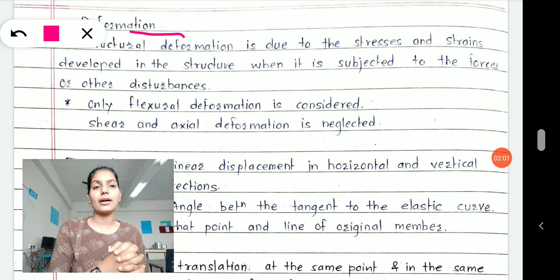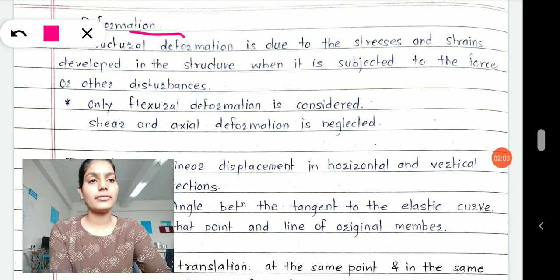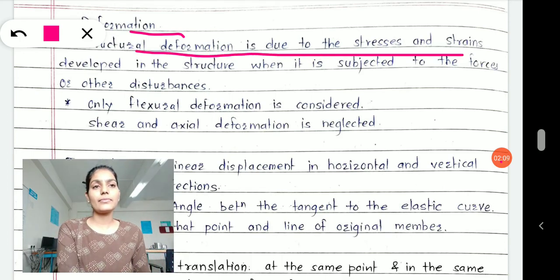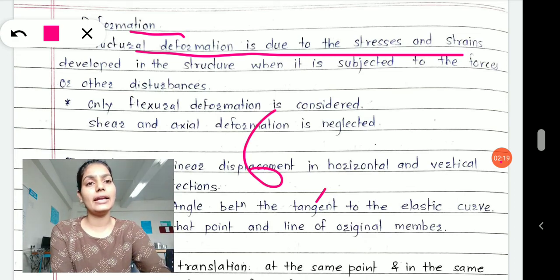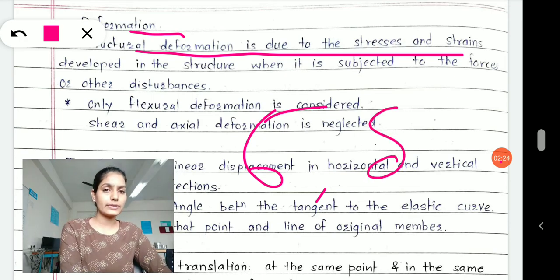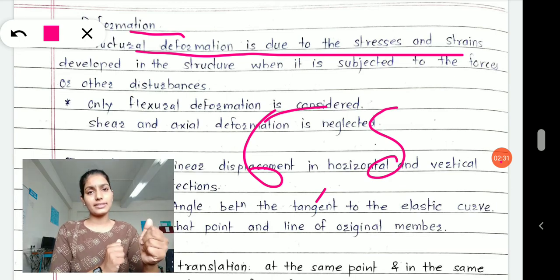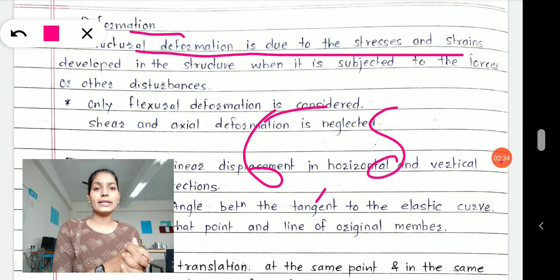So let's see what I had right here. Structural deformation is due to the stresses and strain developed in the structure when it is subjected to forces or other disturbances. Now, stress and strain. These are the symbols of stress and strain. In the subject mechanics of structures, you have understood what is stress. Stress is the internal resisting force per unit area, and strain is change in a dimension per unit original dimension.